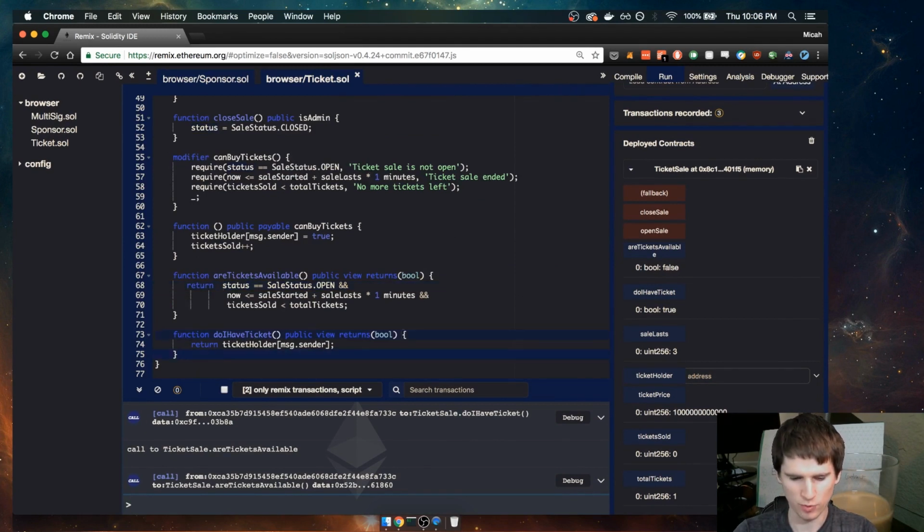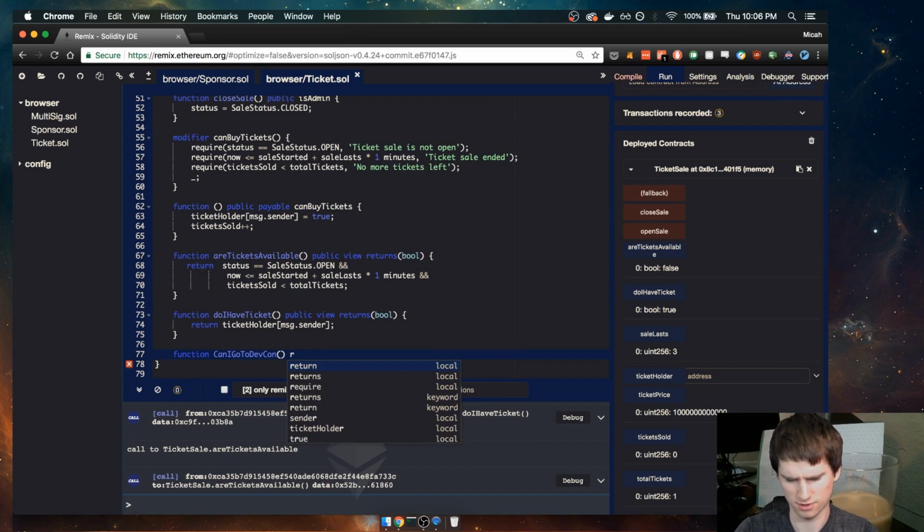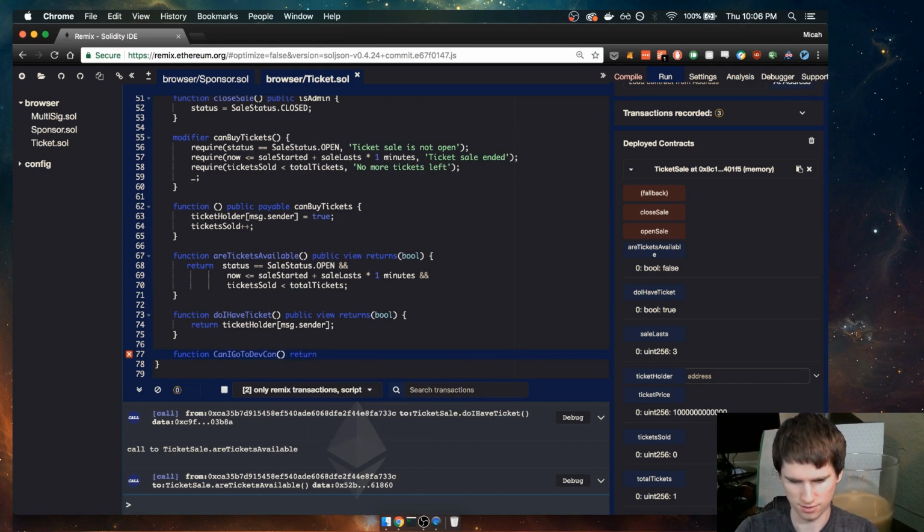And then we're just going to implement our last function. Can I go to devcon? And that is going to return not true. Constant. So this is a pure function, not a furor. That's a different thing. So this is public pure returns boolean.